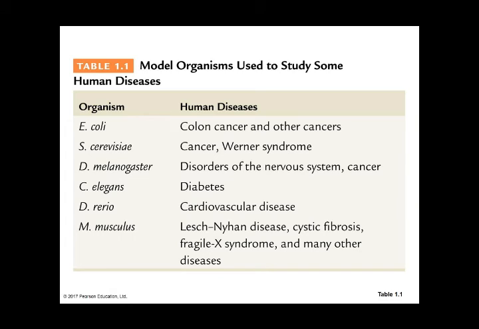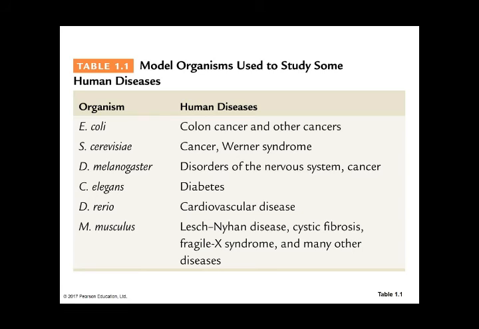To study some human diseases, we use a lot of organisms that will be afflicted with diseases for our benefit. We have E. coli for colon cancer, Saccharomyces cerevisiae for cancer and Werner syndrome. Drosophila melanogaster, or the fruit fly, is for disorders of the nervous system and cancer.